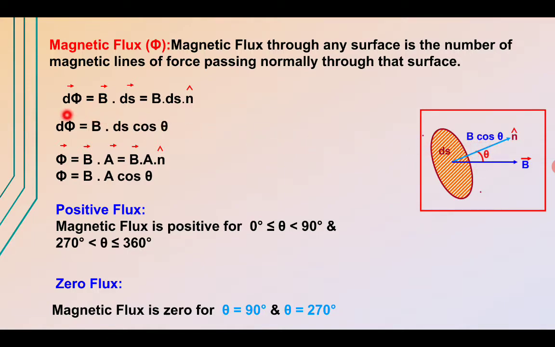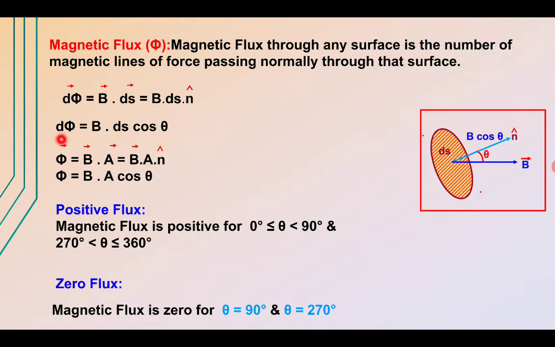The small amount of flux for this small area dS is given by B dot dS, and that equals B dot dS n cap. This n cap represents the normal vector, or the direction of this area element.